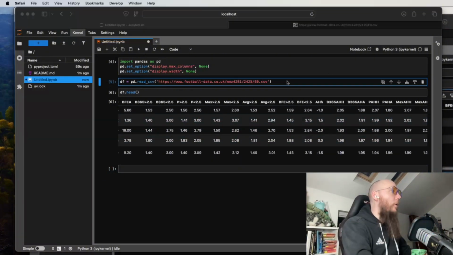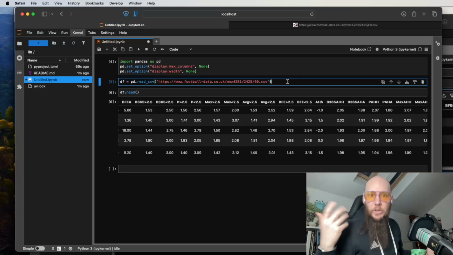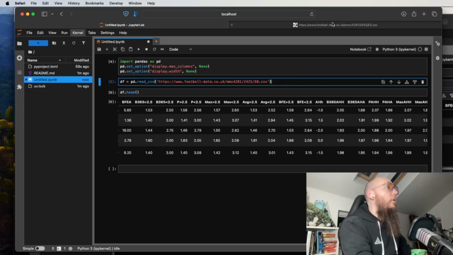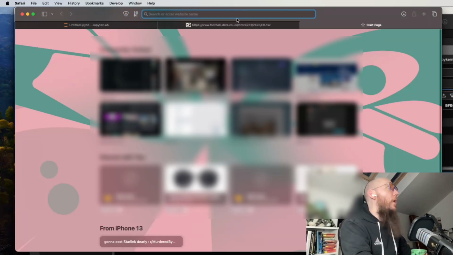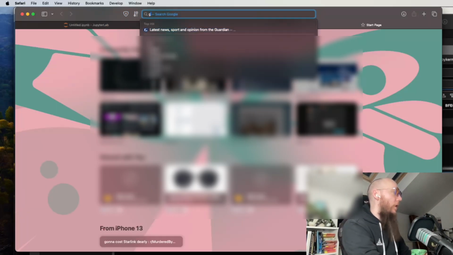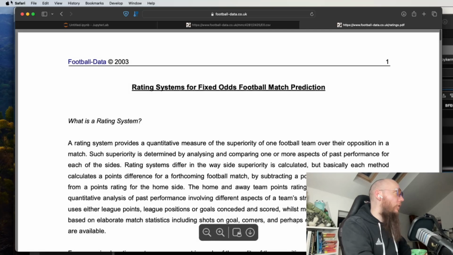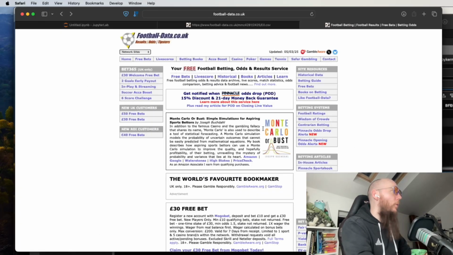What we will need to do, though, is bring in more than one season and potentially more than one league. Now, the naive way to do this is to create lots and lots of data frames. So we might go back to footballdata.co.uk and get another of the links to the data and then just stack them on each other. Sorry, that is completely the wrong link. Where are we? Historical data.